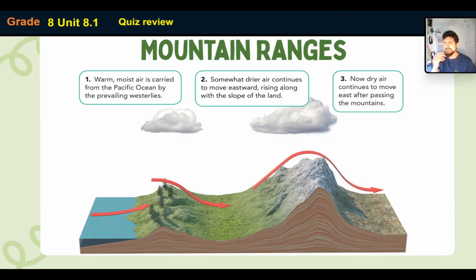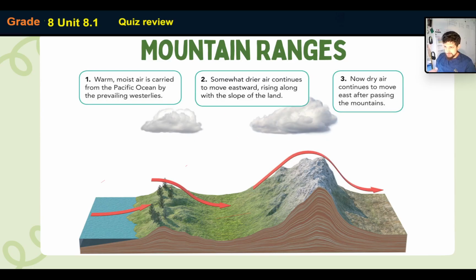So basically, here's an example of what can happen. So you've got what's described here. This is a summer monsoon picture because we've got the seasonal wind coming from the sea all the way to the land. Warm, moist air is carried from the Pacific Ocean by the prevailing westerlies. Somewhat drier air continues to move eastwards, rising along with the slope of the land. Okay, so I want you to imagine this. This is just a small picture to represent it, but usually this can be quite large. And then now dry air continues to move past.